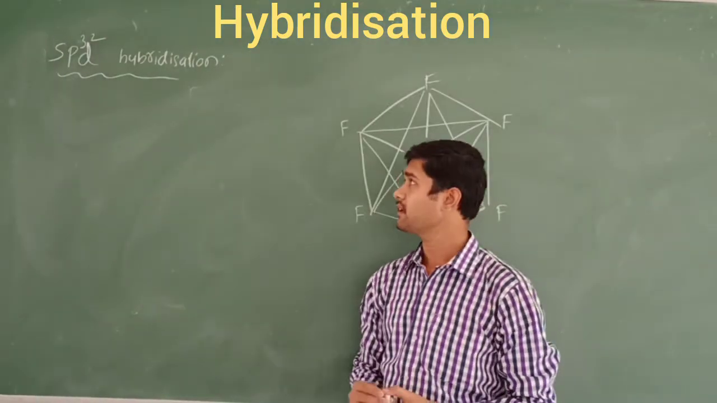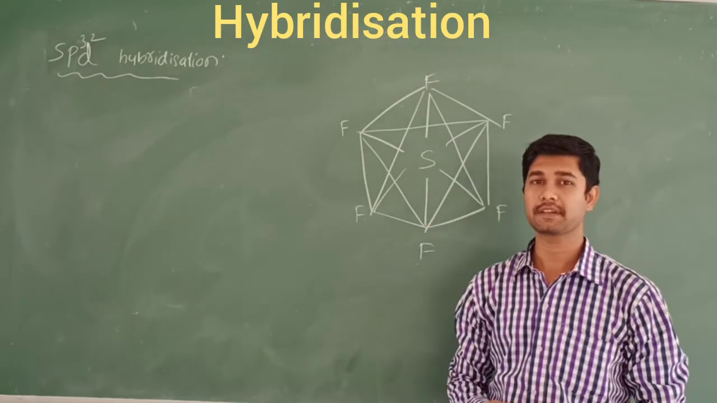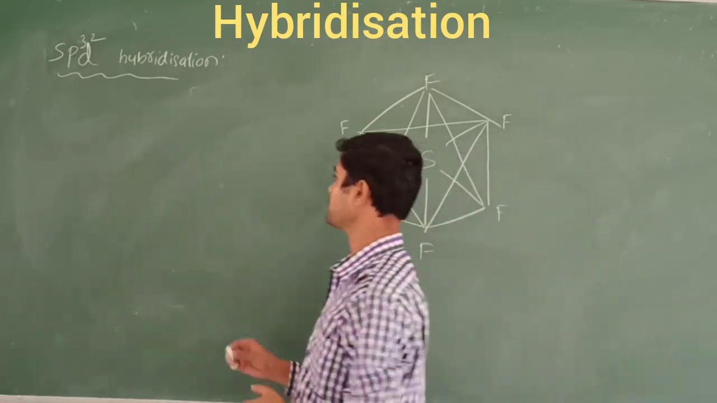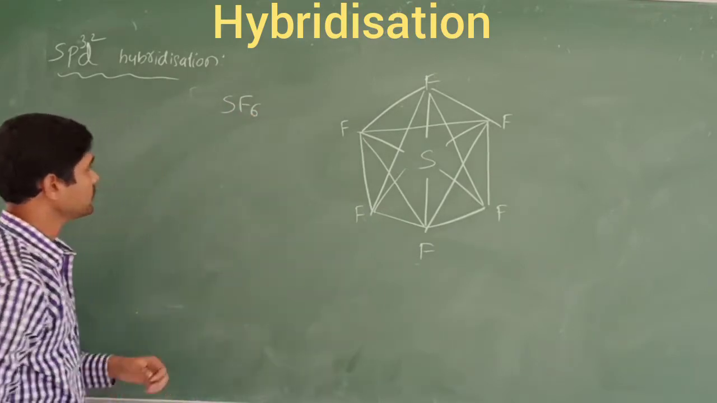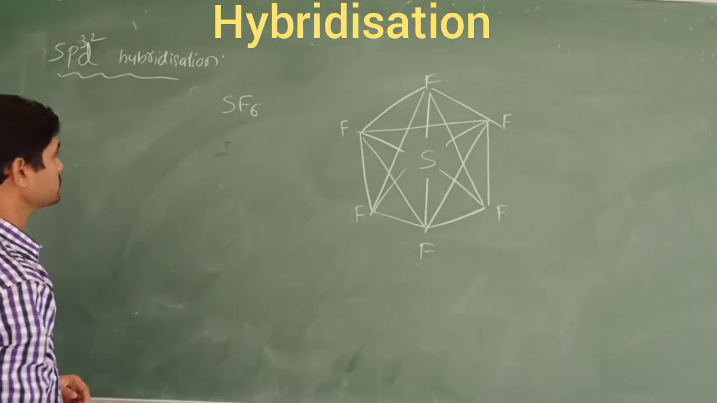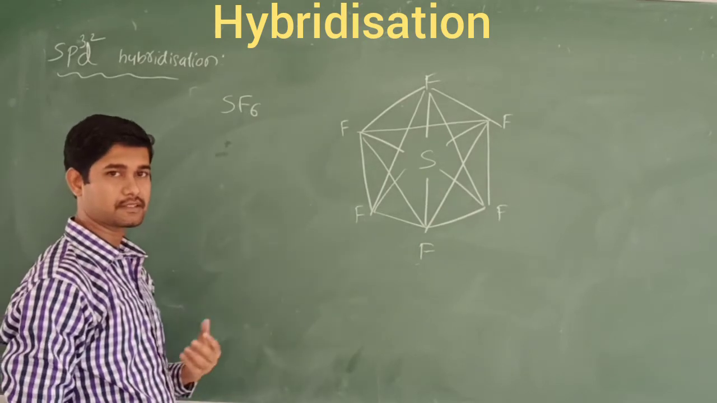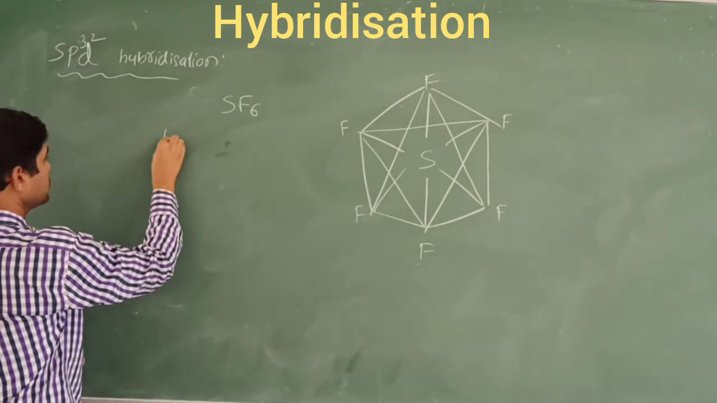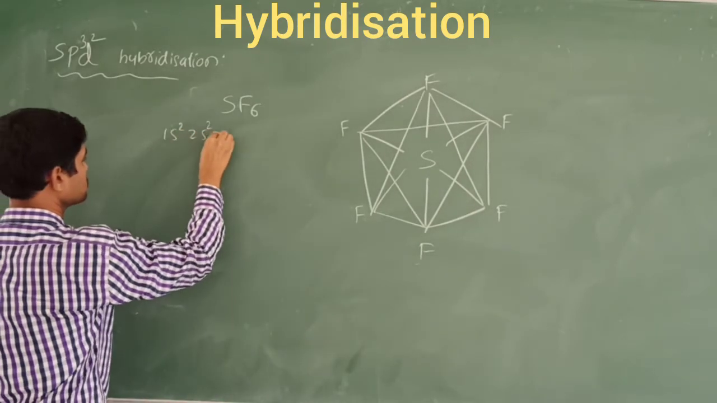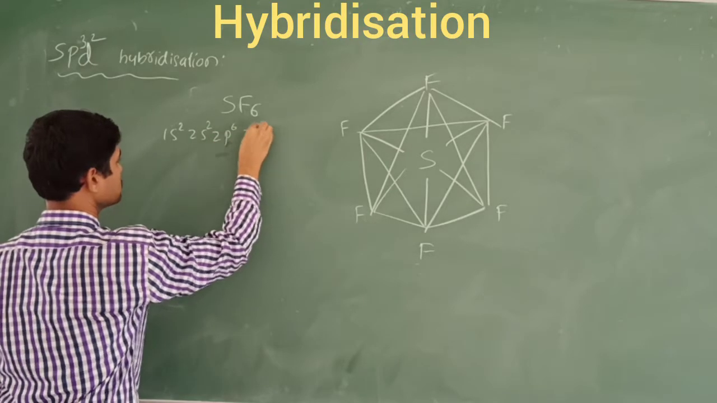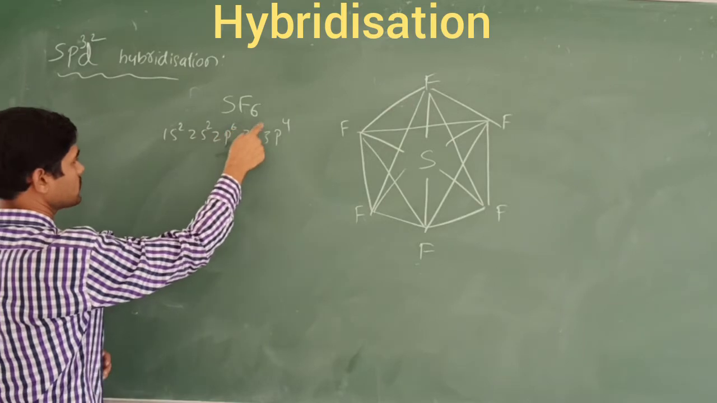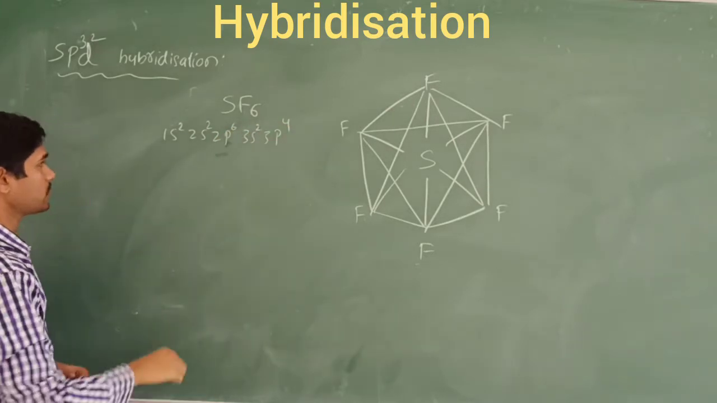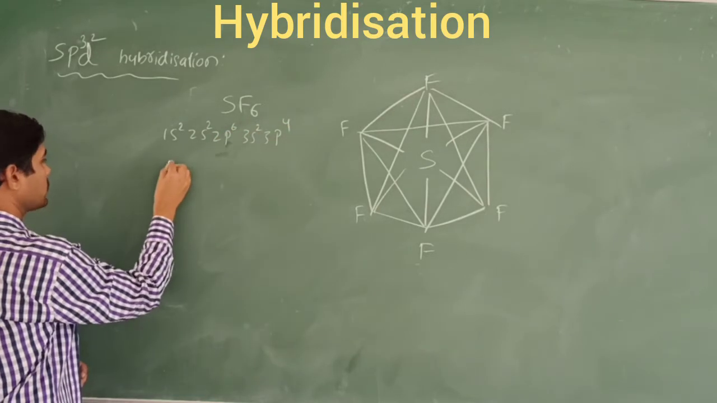Let's take the last one, sp3d2 hybridization. We are going to take the example of the SF6 molecule. Here the central atom is sulfur, with atomic number 16. We write 1s2, 2s2, 2p6, 3s2, 3p4. So 10 plus 2 is 12, plus 4 is 16, right? The central atom is sulfur, so we are going to write the ground state.